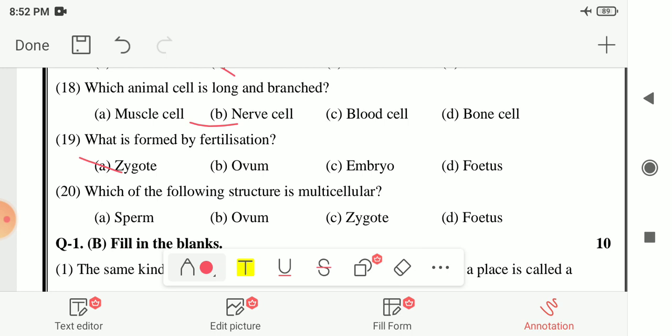Next is, which of the following structures is multicellular? The options are sperm, ovum, zygote or fetus. So here your answer is option D, that is fetus. It is multicellular. The rest of the options, that is sperm, ovum and zygote, are unicellular. So your answer is option D, fetus.